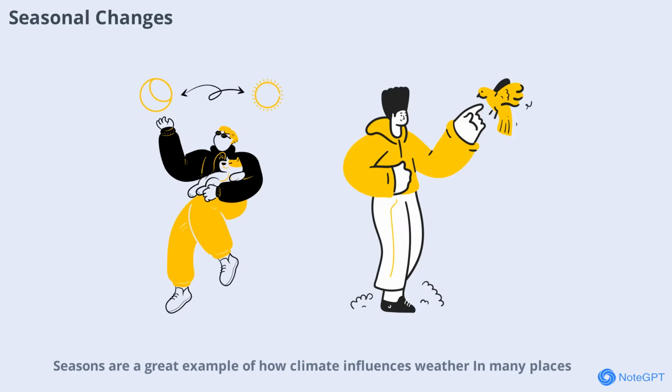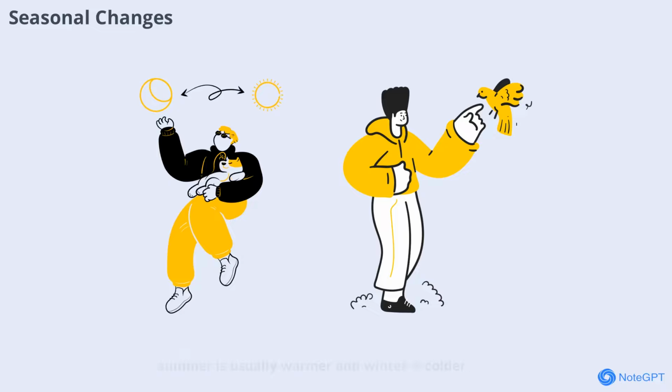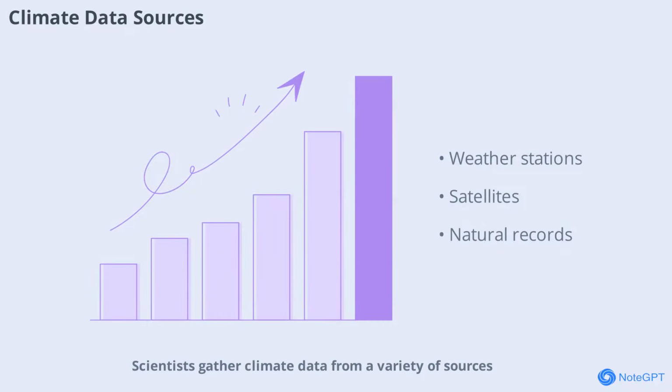Seasons are a great example of how climate influences weather. In many places, the climate determines when it's likely to be hot, cold, wet, or dry. For example, summer is usually warmer and winter is colder. These patterns repeat every year and are part of the region's climate, but the specific weather on any given day can still vary widely.